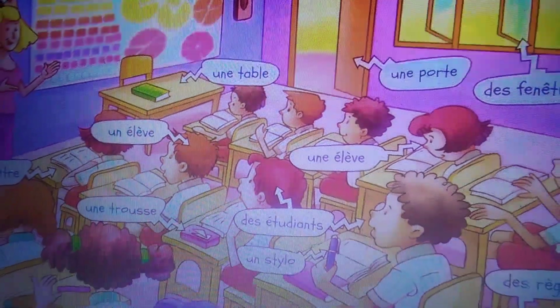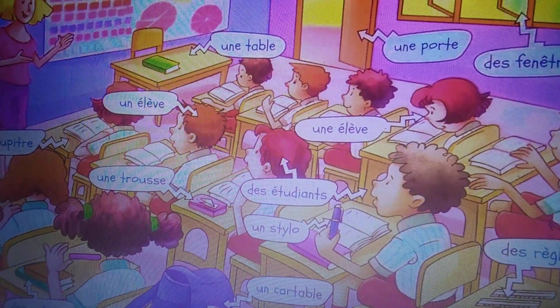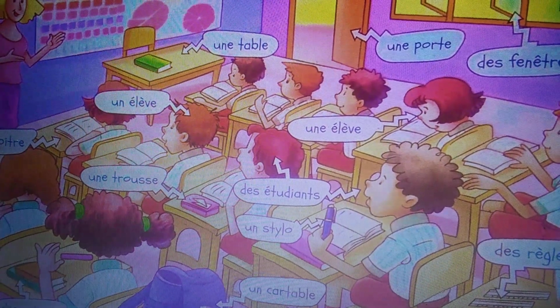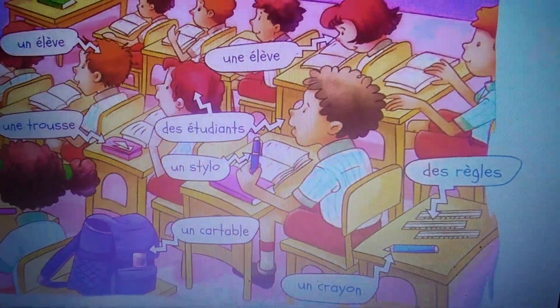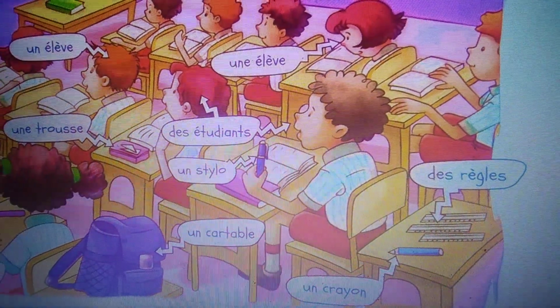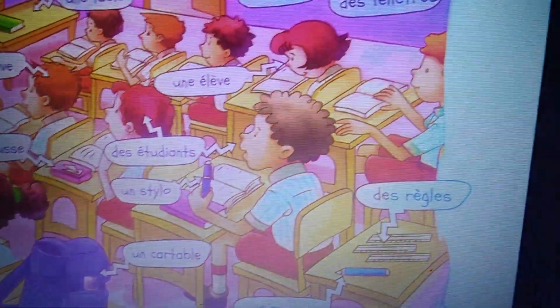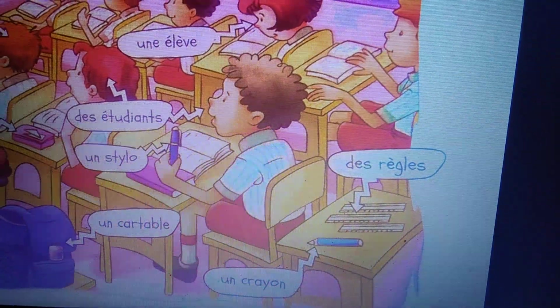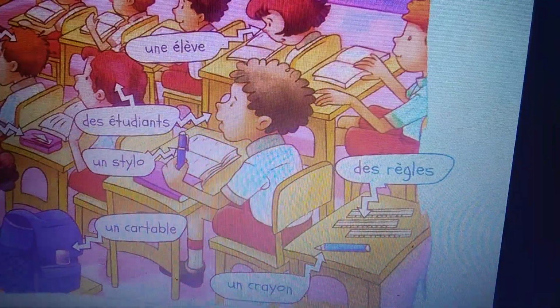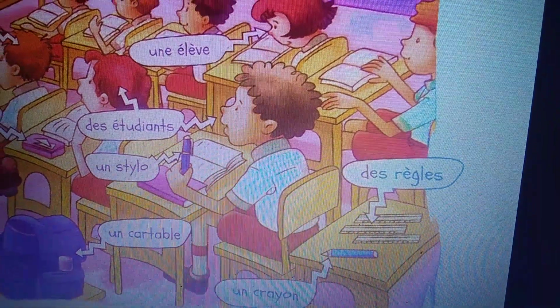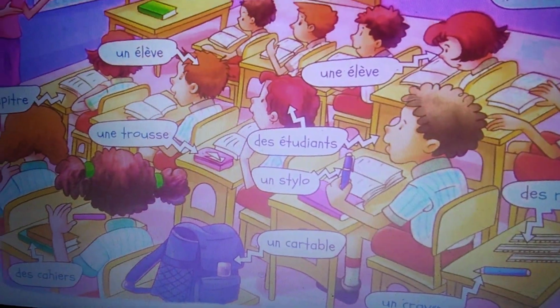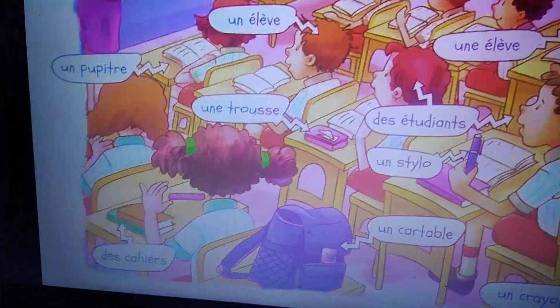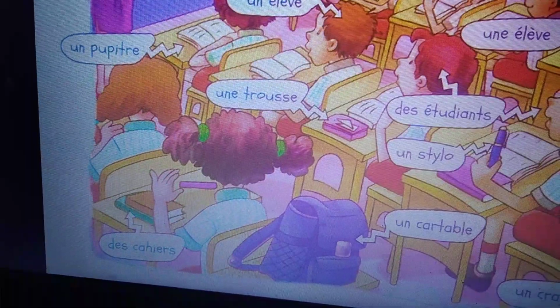Okay? You are writing with, it is called a stylo or a crayon. Okay? Then to draw a line you are using, very nice, règle. Okay? And you are writing in a notebook, so it is called